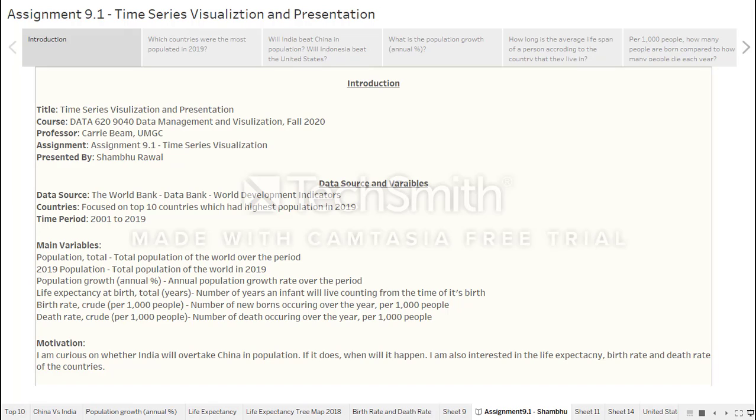This presentation is created as assignment 9.1 for the DATA 620 course, fall 2020 semester for UMGC. I have used the World Bank's data for the time period 2001 through 2019 for the time series visualization. Within the next 5 minutes, I will show the population of the most populated countries in the world over the period of 2001 to 2019. I will compare and predict the total population, growth rate, life expectancy, and birth rate and death rate.